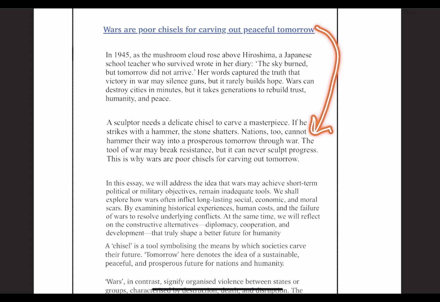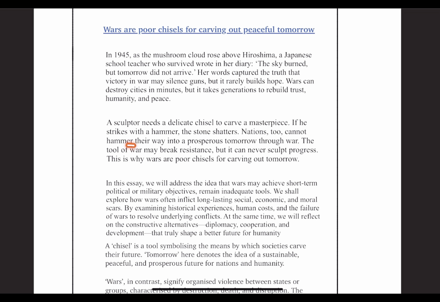So, the metaphor used here has been interlinked properly. A sculptor uses the chisel, and then the stone shatters and becomes a good sculpture. But if at all the chisel is very poor, for example, the poor chisel here is an instrument for doing something.